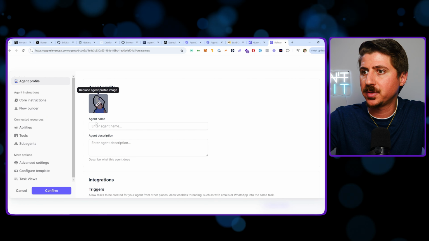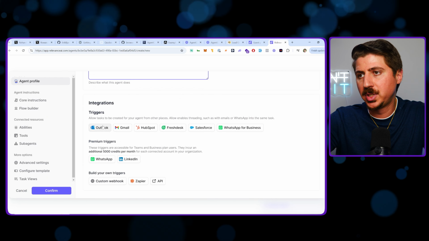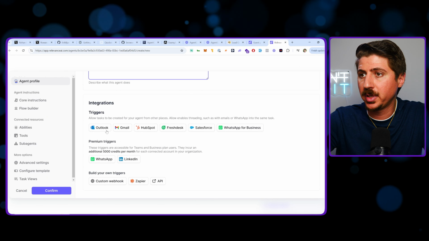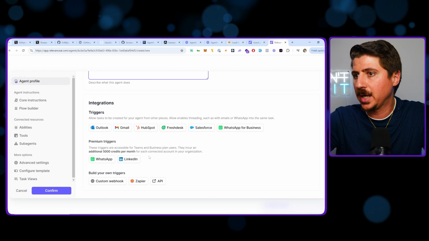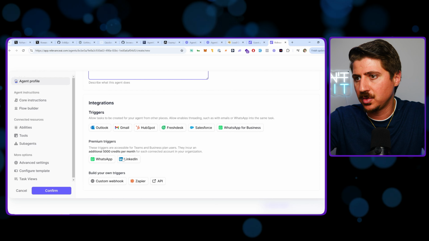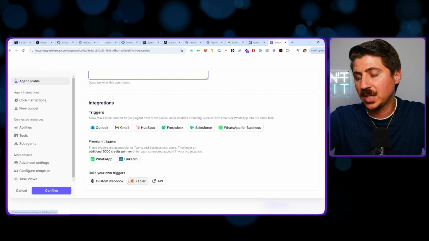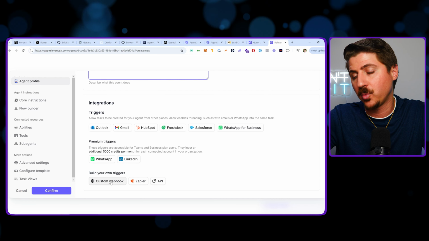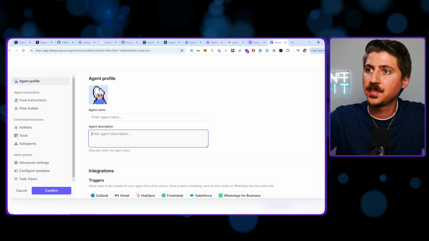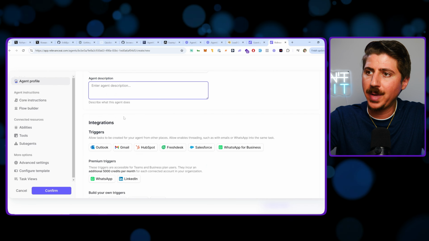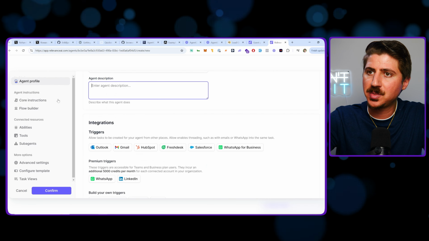So if you come here and hit new agent, for example, you can name it, give it a description. You can give it integrations, just like we saw here with Lindy. We can connect Gmail, HubSpot, they have a ton of different integrations, right, that you can connect here. You can even connect your own Zapier account or your own custom API or webhooks if you need it to do certain things, right? So you give it a name, give it descriptions, you add some integrations if you need to, and then you give it some core instructions.